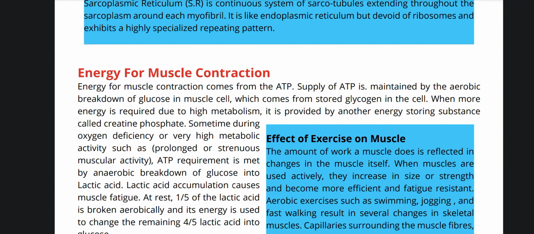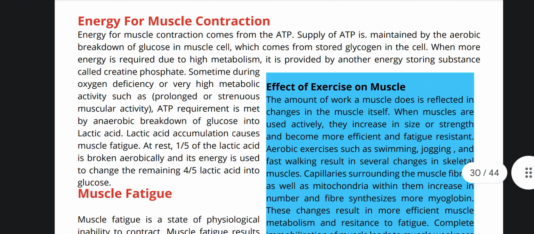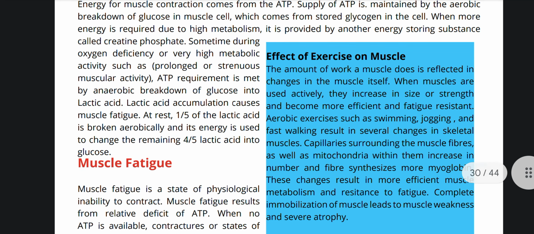Energy for muscle contraction. Energy for muscle contraction comes from ATP. Supply of ATP is maintained by the aerobic breakdown of glucose in the muscle cell, which comes from stored glycogen in the cell. When more energy is required due to high metabolism, it is provided by another energy storing substance called creatine phosphate.